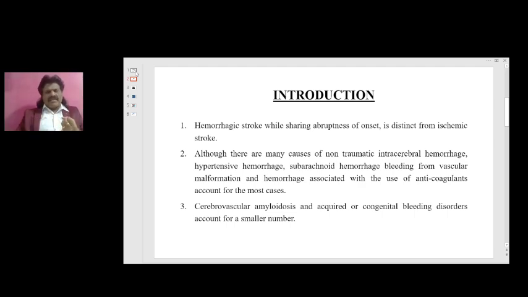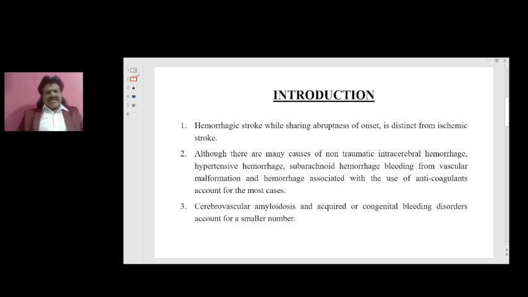The non-traumatic intracerebral hemorrhage, the traumatic cerebral hemorrhage. The non-traumatic cerebral hemorrhage, we have hypertensive hemorrhage, subarachnoid hemorrhage, bleeding from vascular malformation, and hemorrhage associated with the use of anticoagulants. These account for most cases. Some cases may be due to cerebral amyloidosis and acquired or congenital bleeding disorders. They also account for a small number.